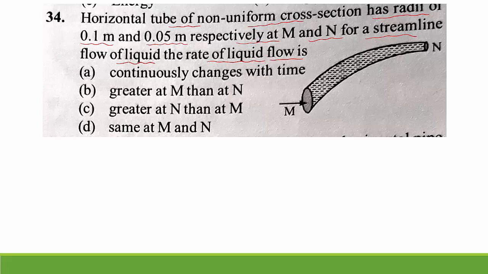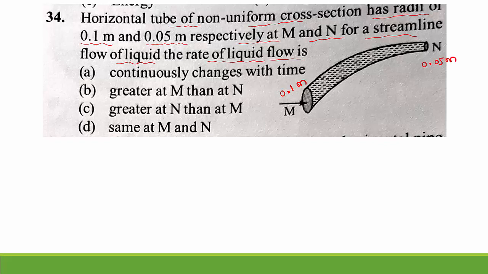You can observe the same diagram, the same picture, that you have studied in the theoretical part, equation of continuity. Here they have given a horizontal tube. This tube has a radius of 0.1 meter on one side and 0.05 meter on the other side. At M 0.1 meter, at N 0.05 meter.